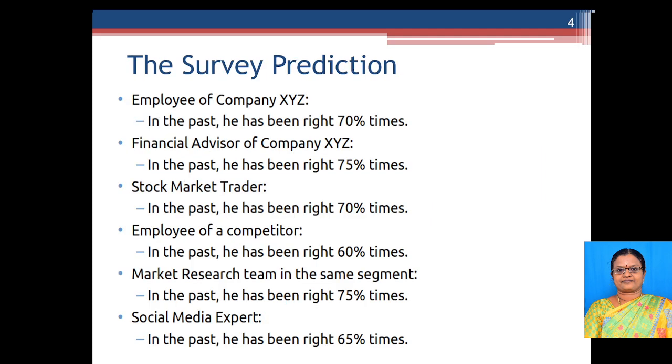If you see, the employee in the past has been right for almost 70 percent of the time, whereas the financial advisor has some 75 percent accuracy, and the stock market trader has been right for 70 percent of the time. The employee of that competitor company has been right at least 60 percent of the time, and the market research team, who work on that same segment, were right almost 75 percent. And the social media expert has been right for 65 percent.